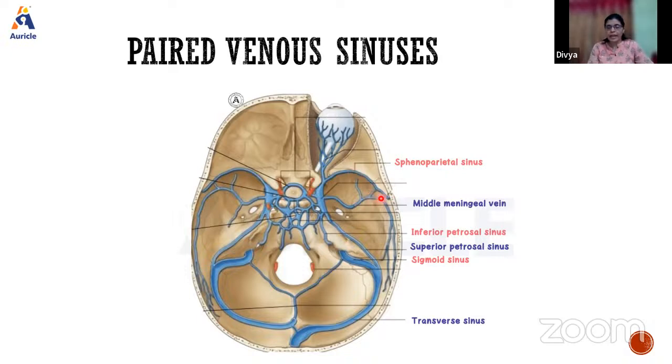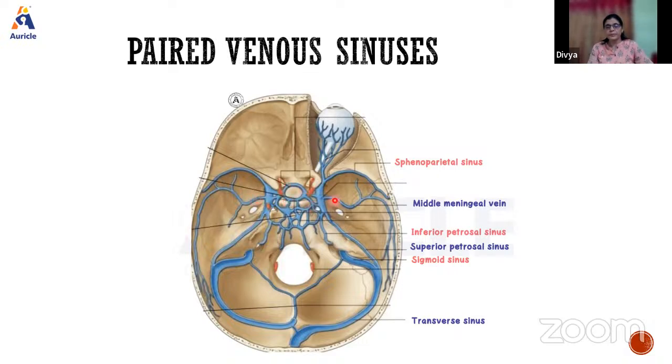So we have the sphenoparietal sinus here, at the junction of the anterior cranial fossa and the middle cranial fossa, along the lesser wing of the sphenoid. Then the middle meningeal vein. Then the cavernous sinus on either side. This is the cavernous sinus.